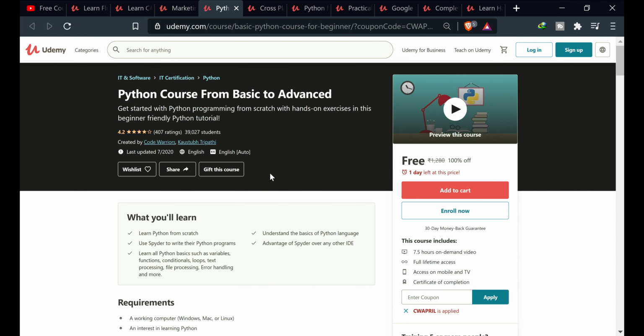The next course is a Python course from basic to advanced. In this course, you will learn Python from scratch, understand the basics of the Python language, use Spyder to write a Python program, and learn the advantages of Spyder over other tools. Ideally, learn all the basics such as variables, functions, conditionals, loops, text processing, file processing, error handling, and more. This course includes 7.5 hours of on-demand video, full lifetime access, Udemy warranty, and certificate of completion.